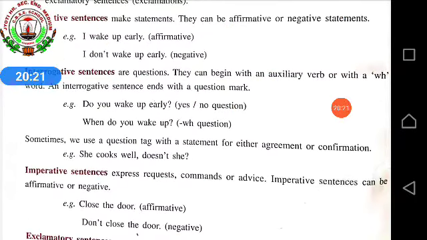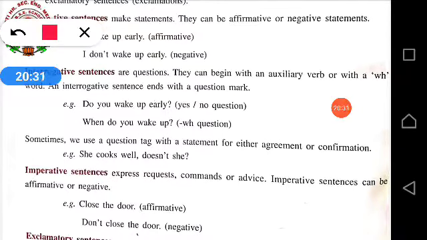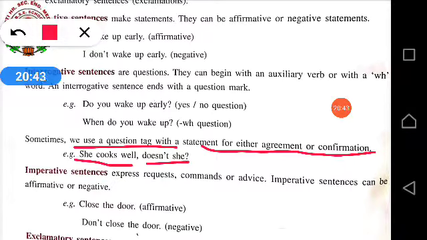Sometimes we use a question tag with a statement for either agreement or confirmation. So what are we sometimes doing? We are also using a question tag with a statement for either agreement or confirmation. For example, she cooks well. Doesn't she?